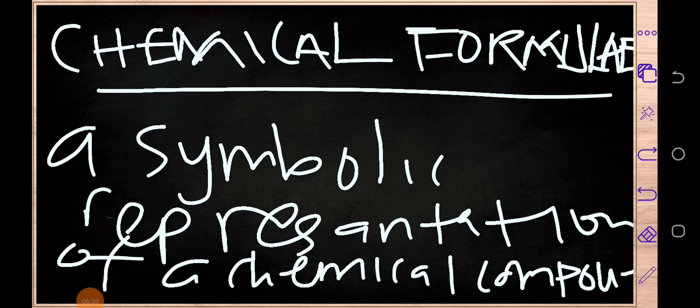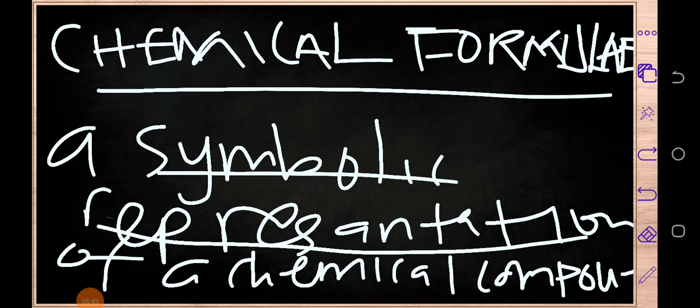My board is small, as you can see. So we are talking about a symbolic representation of what? Of a chemical compound's composition. Let's say, for example, you have been given a certain chemical compound. That chemical compound is composed of different what? Different atoms of different elements.